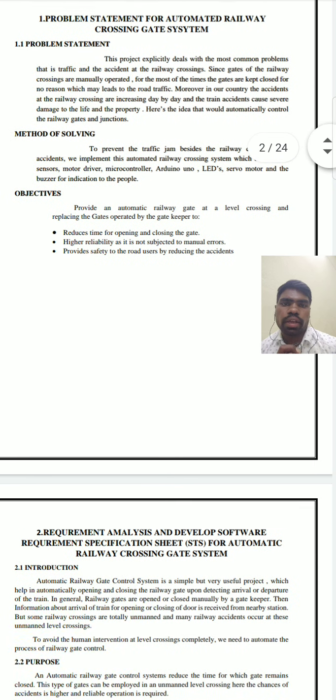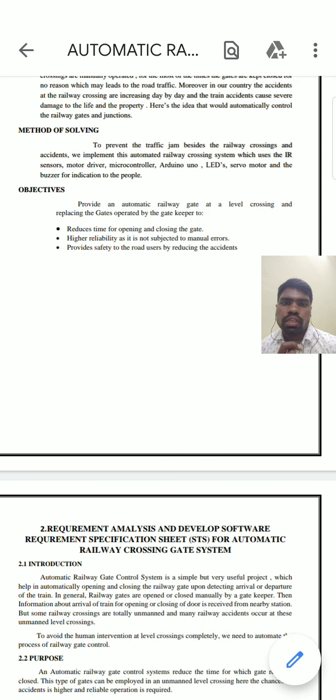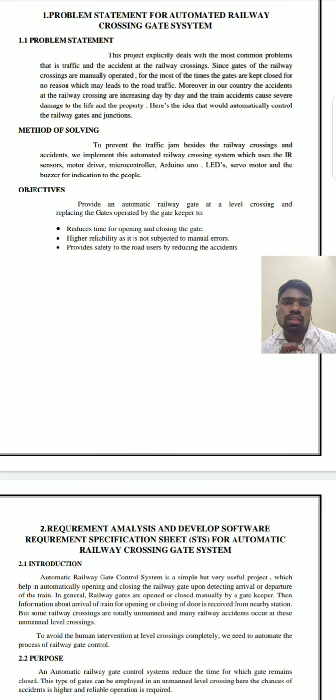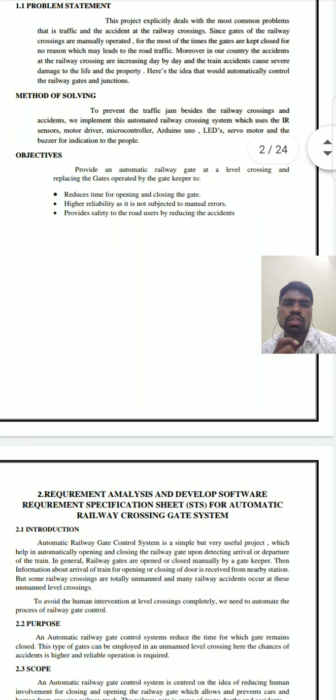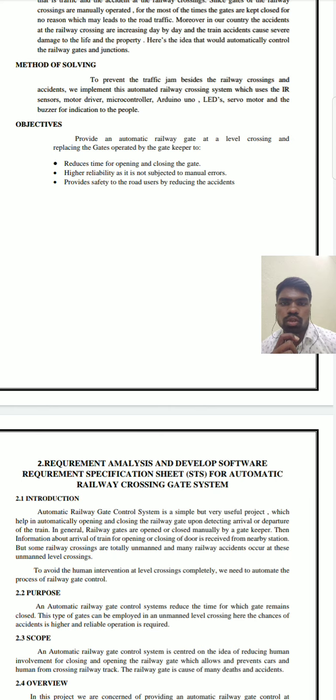Moreover, in our country, accidents at railway crossings are increasing day by day, and train accidents cause serious damage to life and property. Here the idea is to automatically control the railway gates as a method of solving this, to prevent traffic jams besides the railway crossings, and accidents. We implement this automated railway crossing system, which uses IR sensors, a motor driver, a microcontroller, Arduino Uno, LEDs, a servo motor, and a buzzer to indicate to the people.